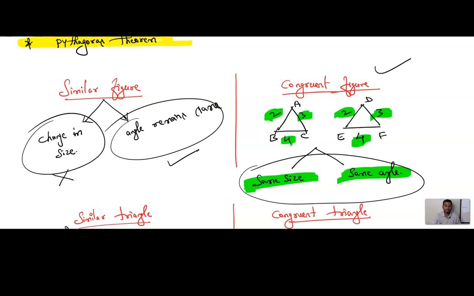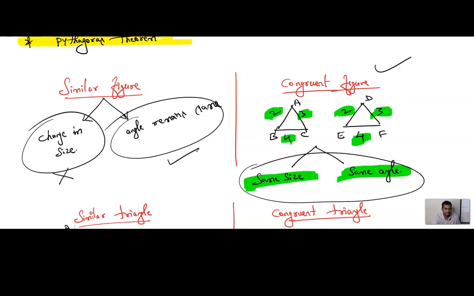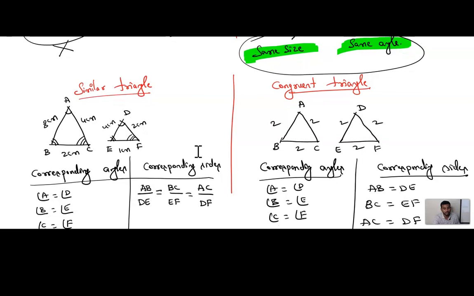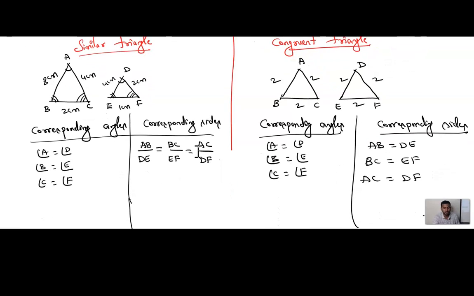Here you can expect a question in the exam, a very important theory question about this topic, that is similar triangle and congruent triangle. Please make a note. Write the difference between similar triangle and congruent triangle.